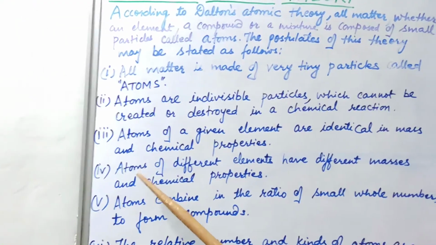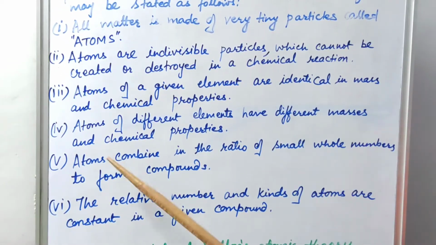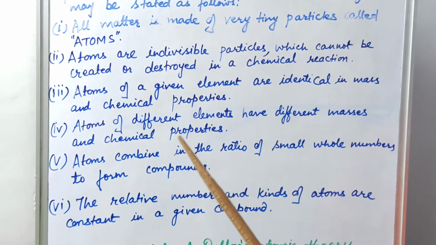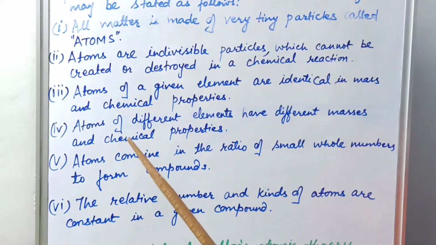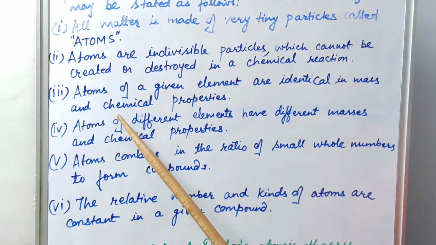Fourth, atoms of different elements have different masses and chemical properties. Children, the fourth postulate is just the contrary of the third one, so don't get confused.